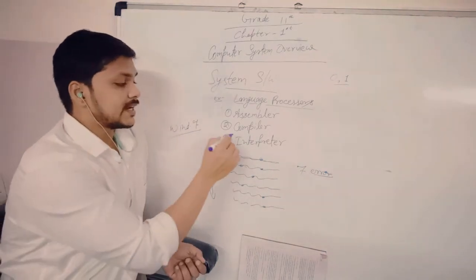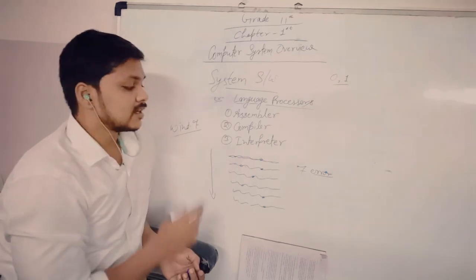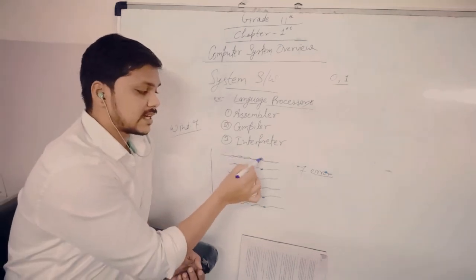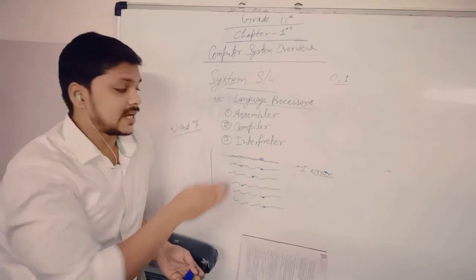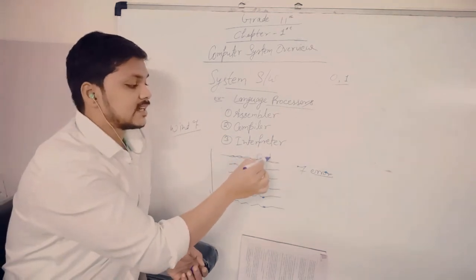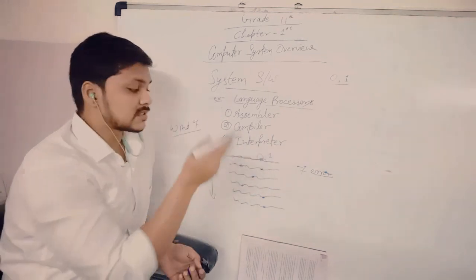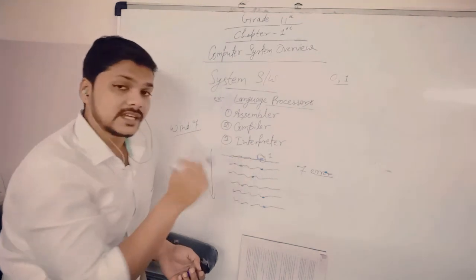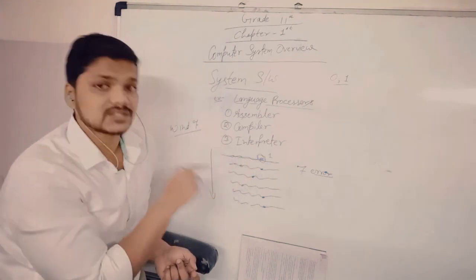But when the interpreter checks errors, when it finds the first error, it will stop at that place and say there is an error. So first correct this one error, then I will go on to check the next line.